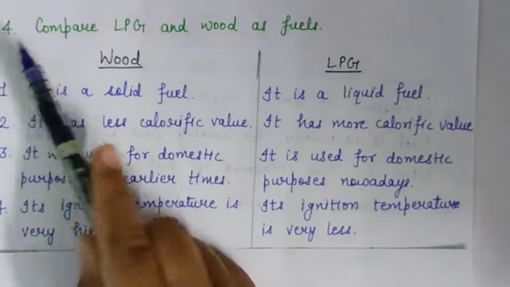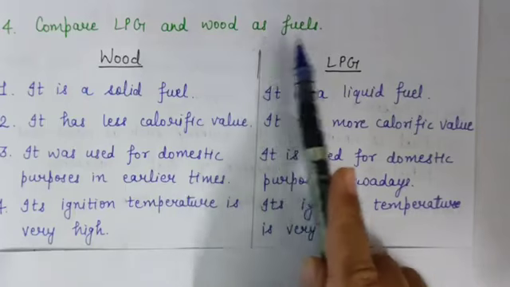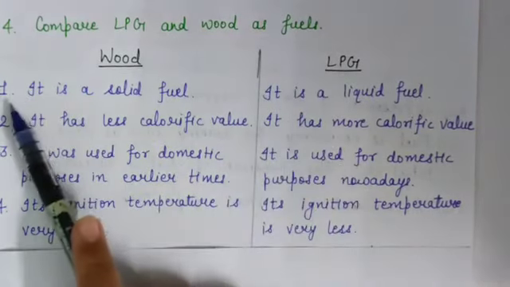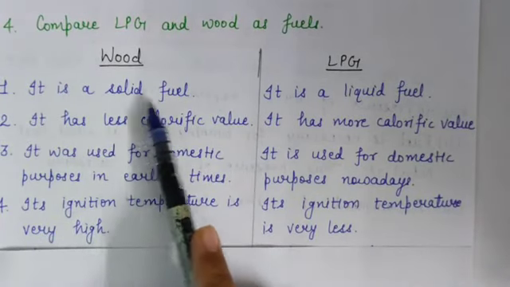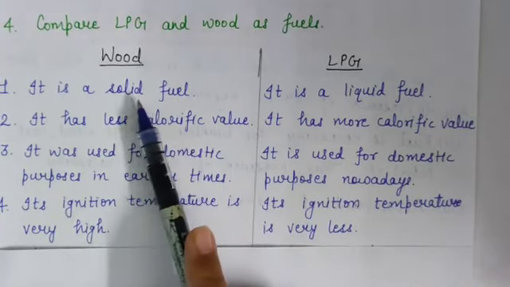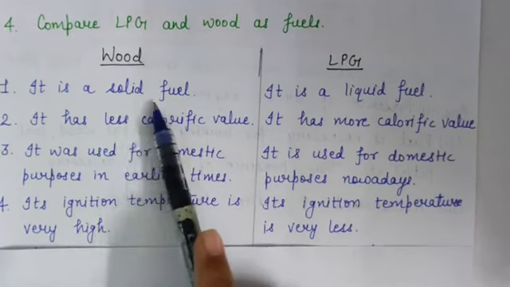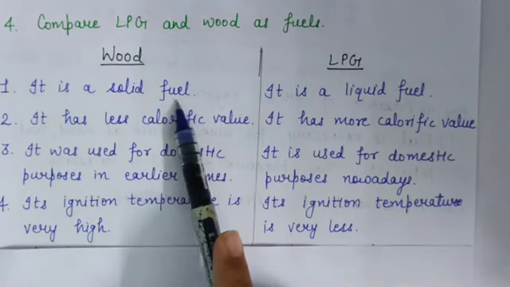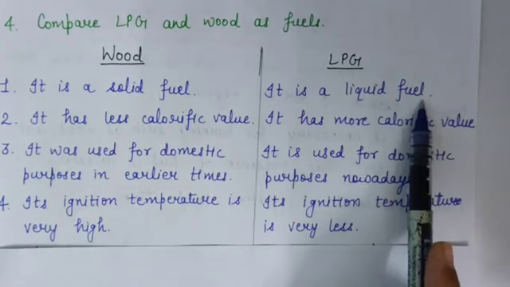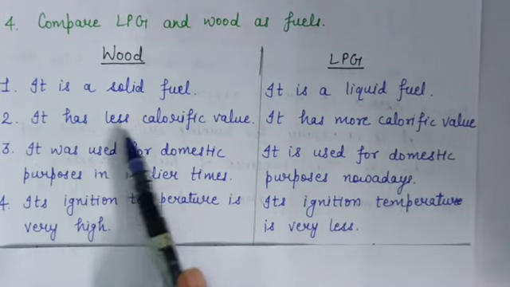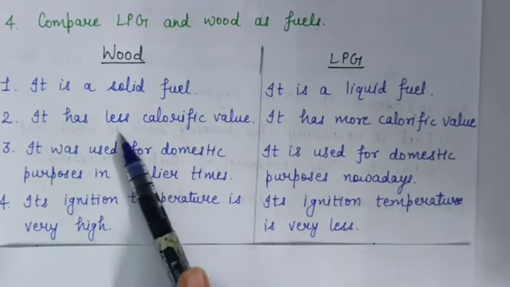Now question number 4 is, compare LPG and wood as fuels. So first is, it is a solid fuel. Wood is an example of solid fuel because it exists in solid state at room temperature. On the other hand, LPG is a liquid fuel and it has more calorific value, means the calorific value of wood is less.